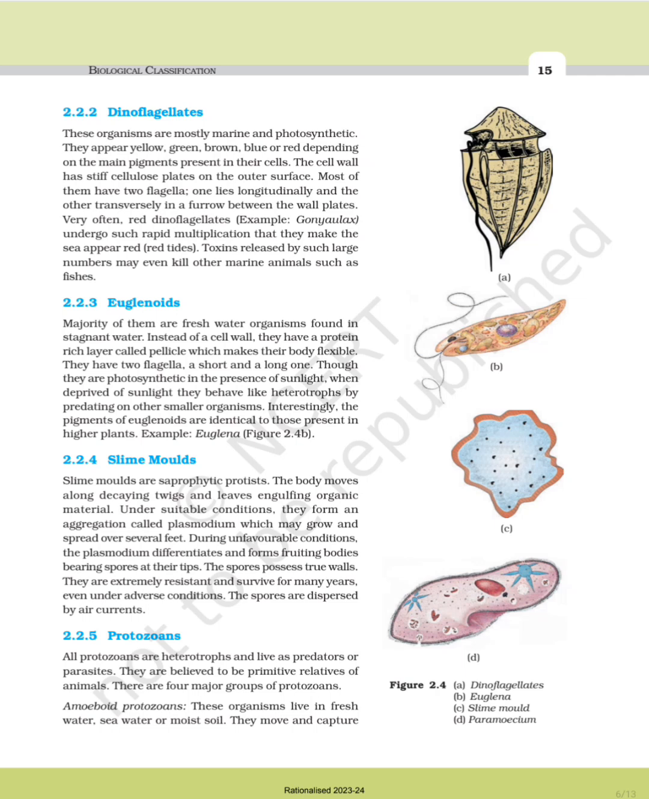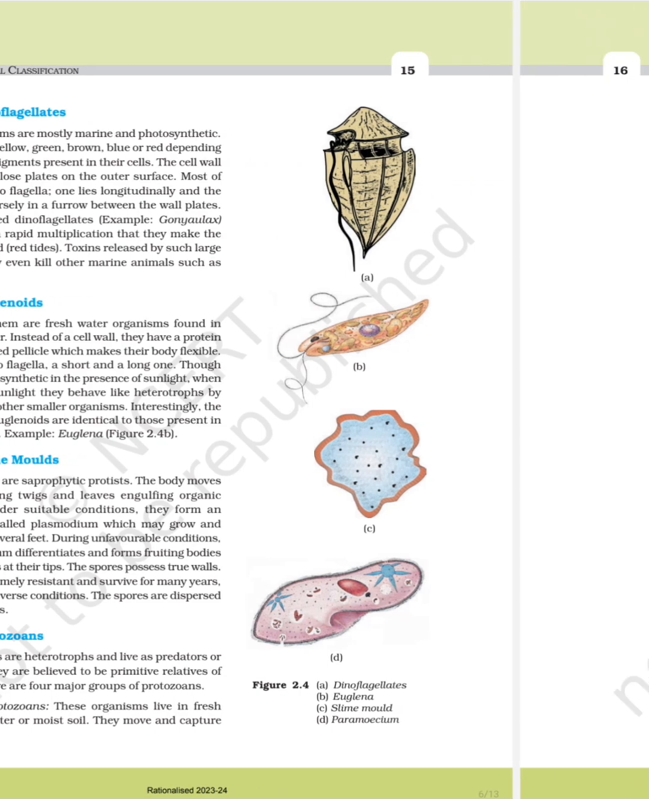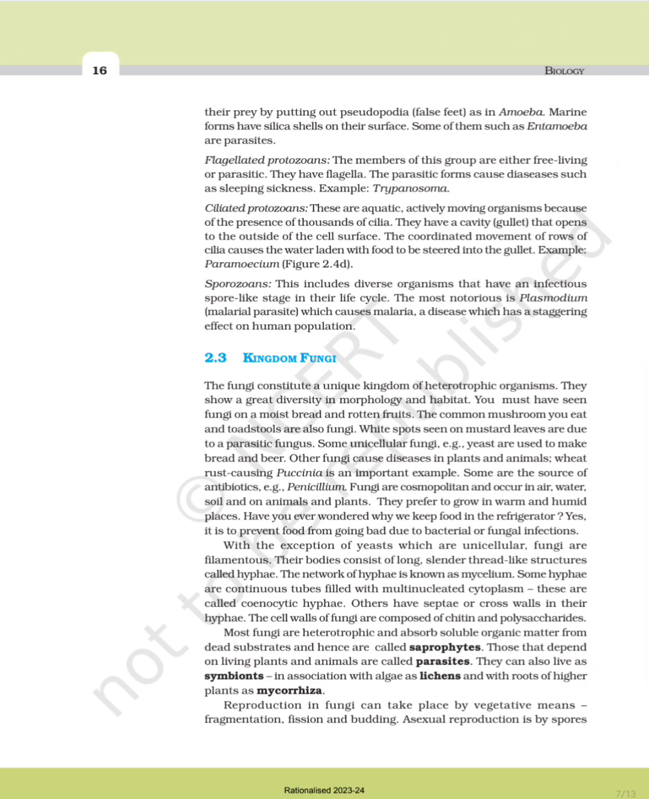2.2.5 Protozoans. All protozoans are heterotrophs and live as predators or parasites. They are believed to be primitive relatives of animals. There are four major groups of protozoans. Amoeboid protozoans. These organisms live in freshwater, seawater, or moist soil. They move and capture their prey by putting out pseudopodia or false feet, as in Amoeba. Marine forms have silica shells on the surface. Some of them, such as Entamoeba, are parasites.